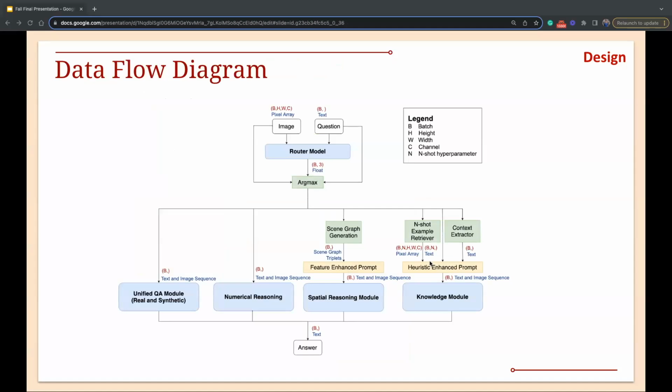Yeah, and this is the data flow diagram. From what I have explained, this just explicitly shows how the data goes. And yeah, at the end, the arrows are separate, one from each model.